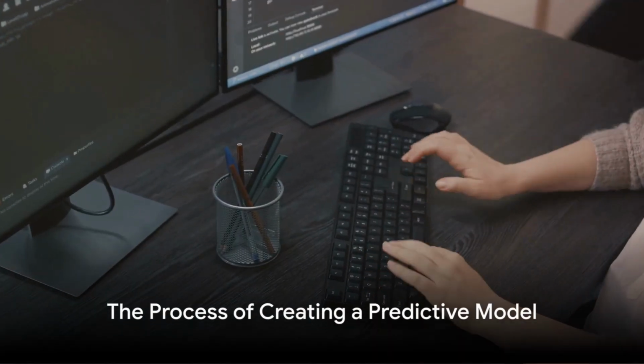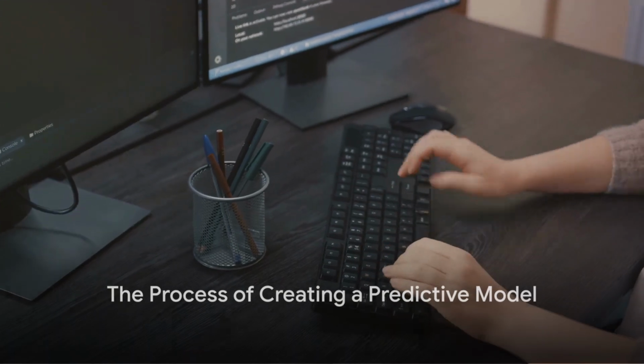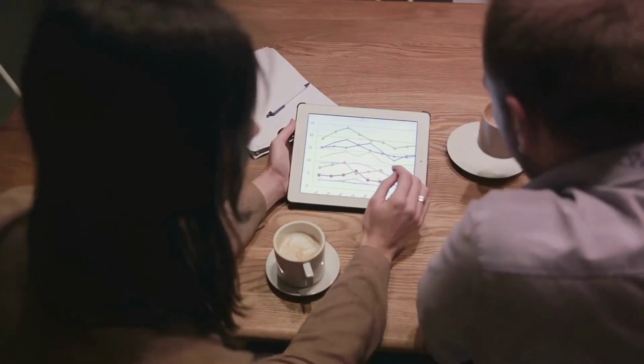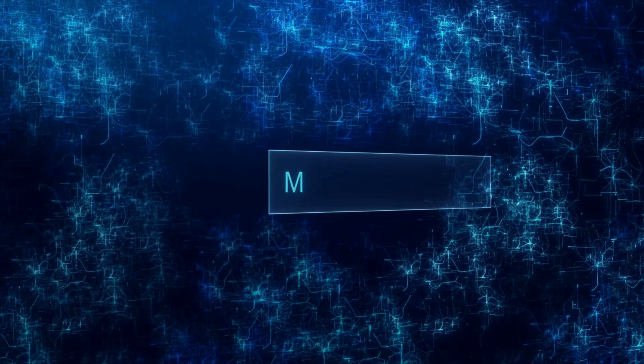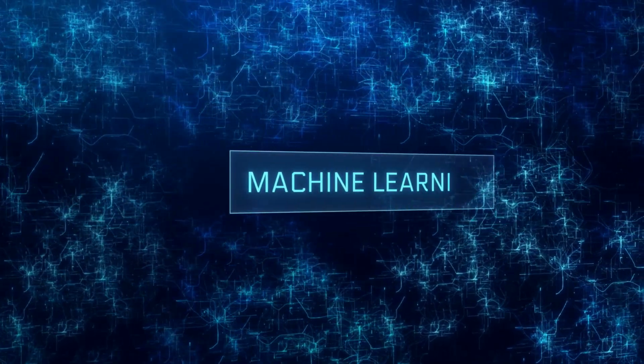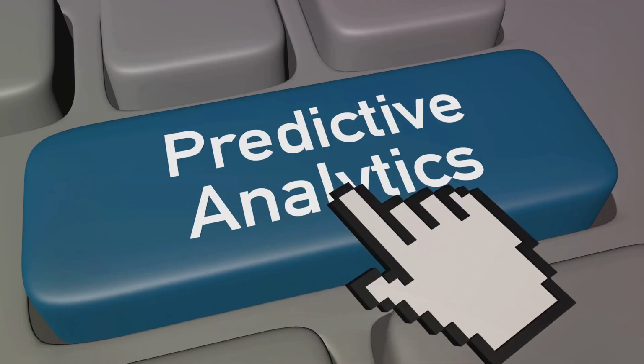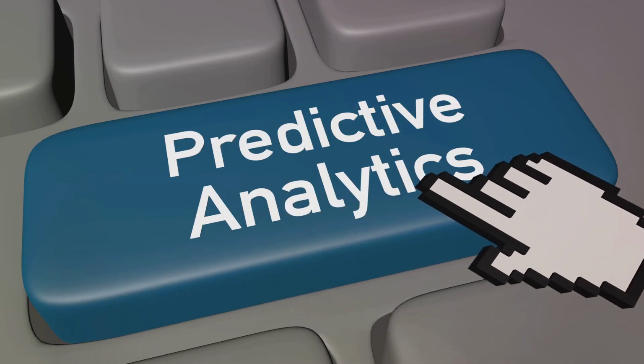Then, we'll discuss the process of creating a predictive model. This includes data collection, pre-processing, selecting the right algorithm, training the model, and finally, testing and deployment. We'll highlight the importance of data quality and the challenges of ensuring model accuracy.